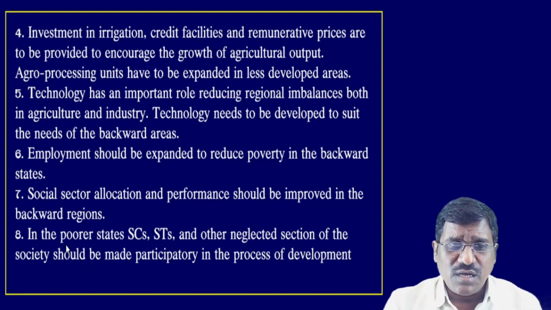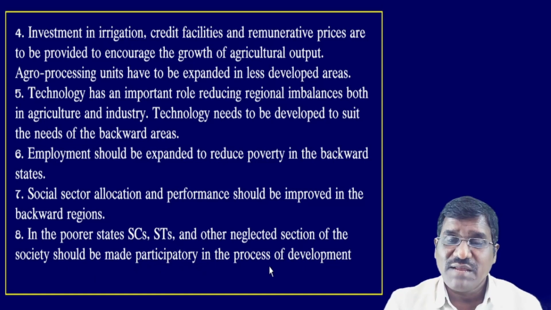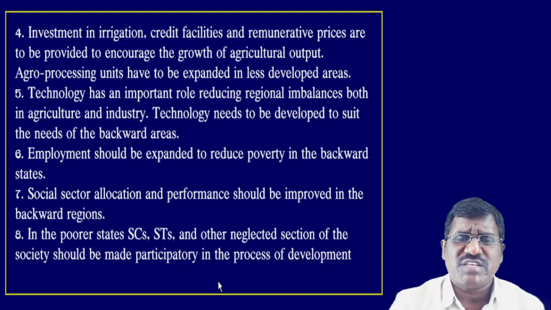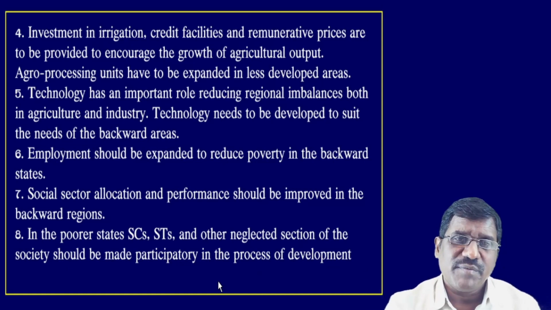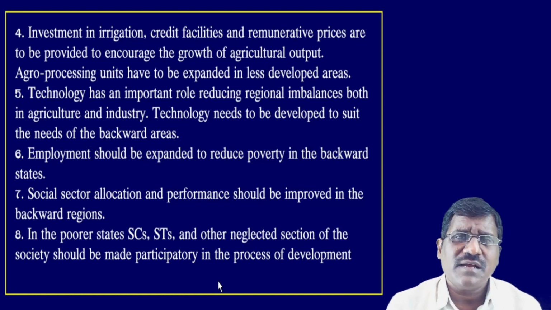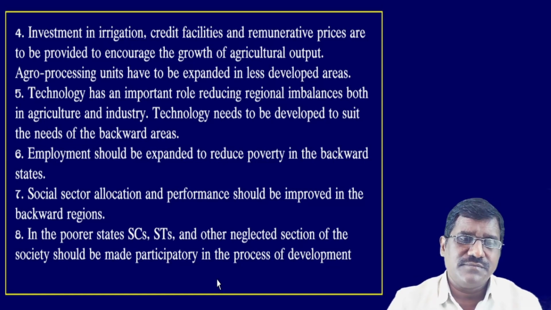So that's why in the poorer states, SCs, STs and other neglected sections of the society should be made participatory in the process of development. Participatory development means the government should provide more and more facilities and whatever they require. Then automatically the standard of living and the per capita income of the people increase. Automatically it is possible to reduce the regional imbalances in India.